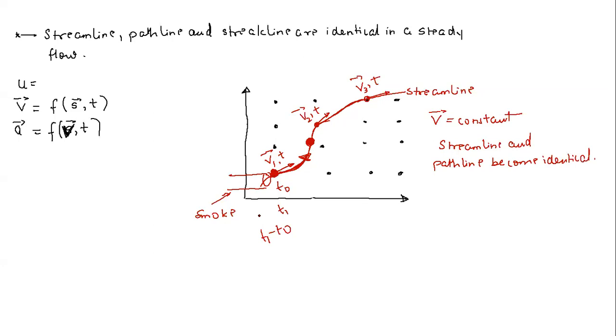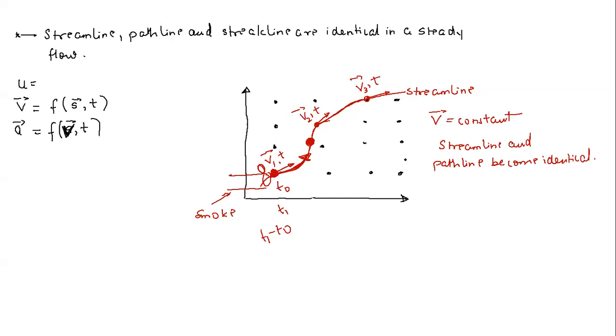So what did I say, what is a streak line? Streak line is the locus of all the fluid particles that have passed through a particular point or a particular origin O, right? So all the particles here will pass through this particular point O. Let me mention this point as O. They all will originate at this particular point O, and they are going to trace this path.